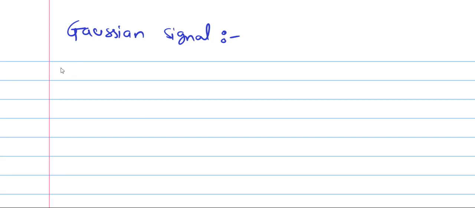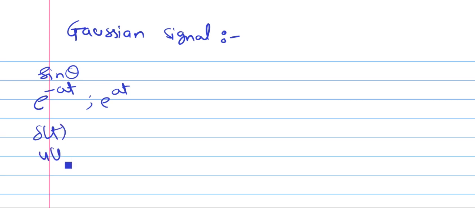If anybody asks you what is the expression of the sine function, you know that it is sine theta. If anyone asks you what is the expression of an exponential signal, you will directly write decreasing exponential, increasing exponential. If anyone asks you what is delta t, the impulse signal, what is u of t, the unit step signal, what is the rectangular signal, rect of t by T. Like this you already know.